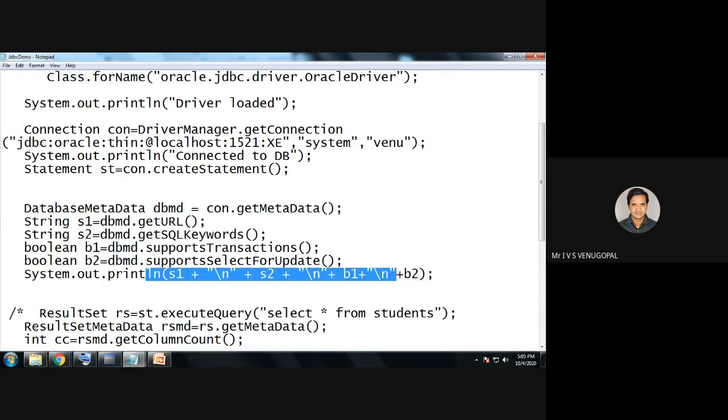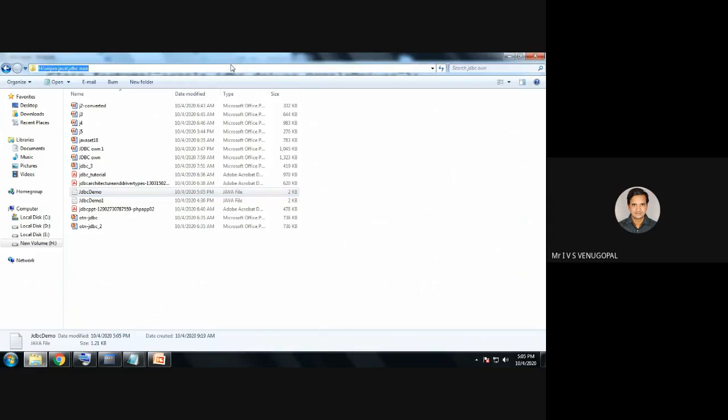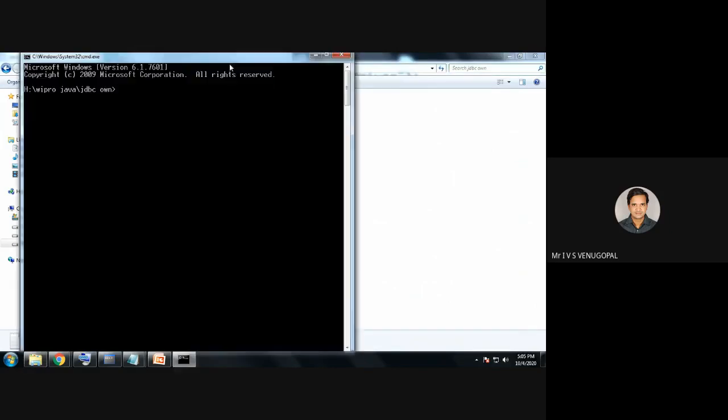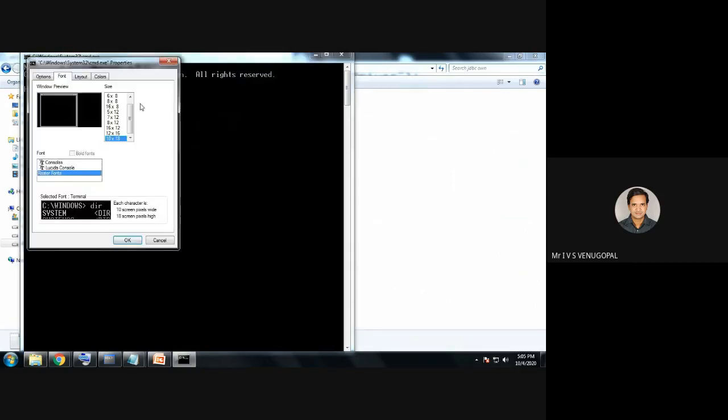Now I will try to execute this program. I'll execute this program. I'll try to change the font size.